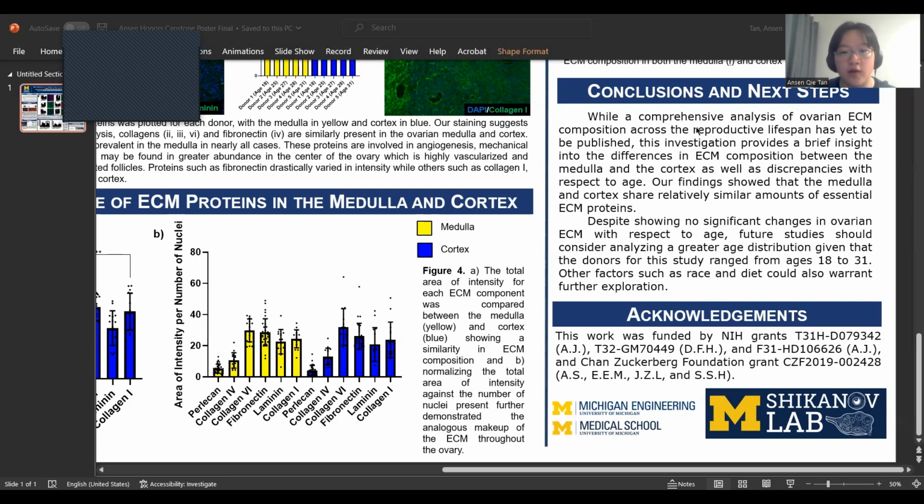One of the biggest reasons why I wanted to look at this specific component of my research was that I was very inspired by a lot of the PhD students and people working in that lab. I never thought that I would be interested in this kind of stuff, but it's actually very fascinating. And I'm glad that I went through this process of doing my own research, asking my own questions, and coming to my own conclusions.